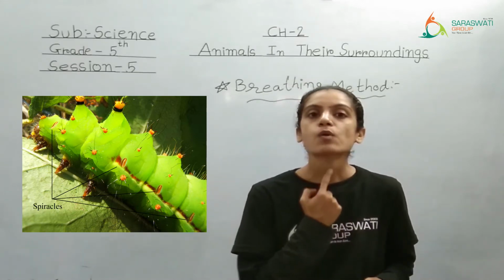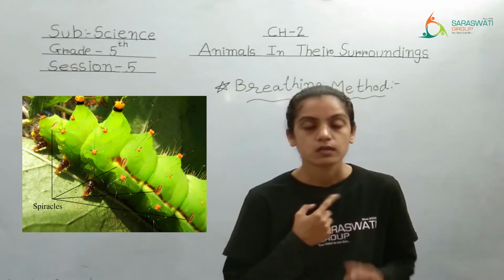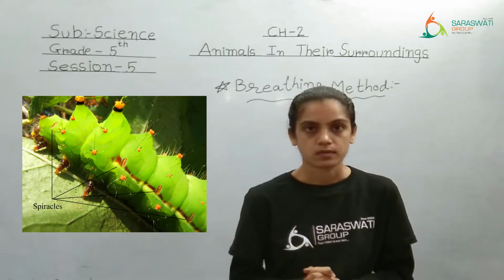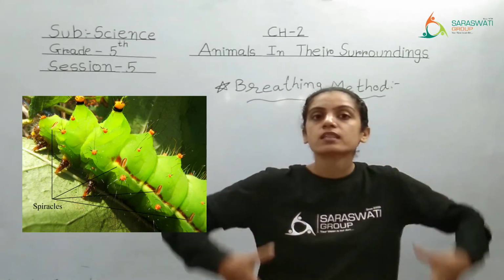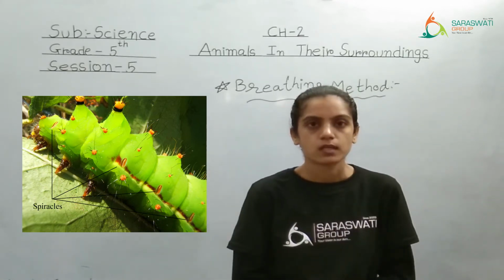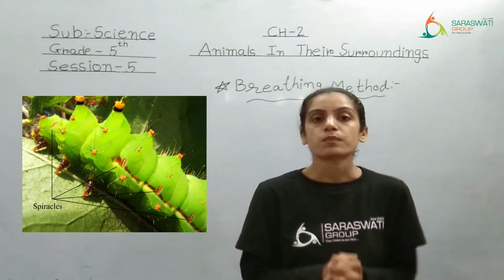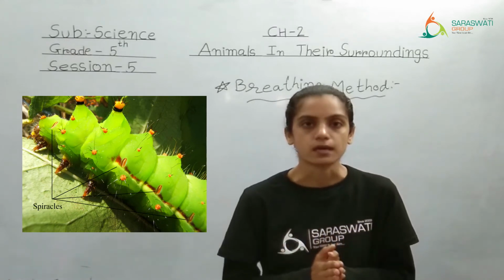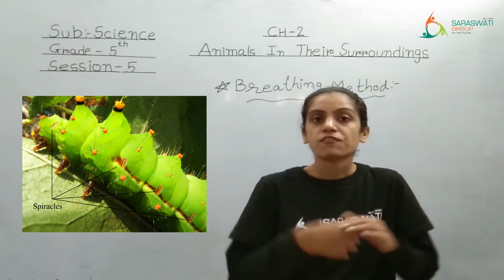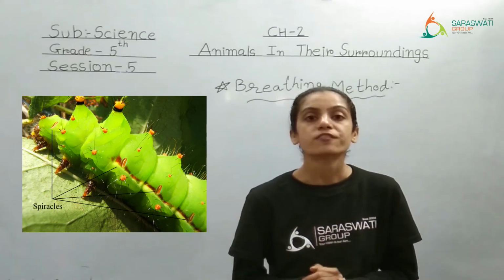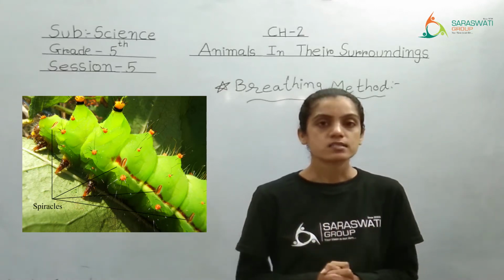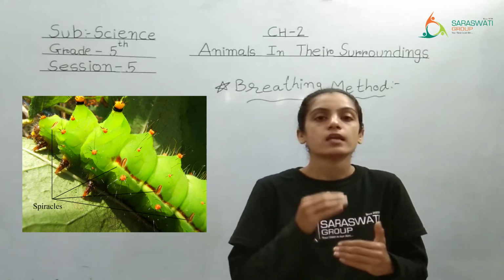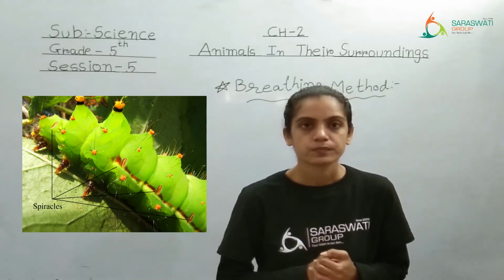The way we have a windpipe over here, same way insects are also having a windpipe, but it is spread in their entire body. So that windpipe is considered as what? Yes, trachea. So if I ask what is the meaning of trachea, you should answer that it is a network of tubes present in an insect's body.